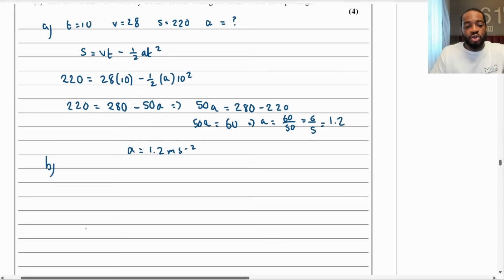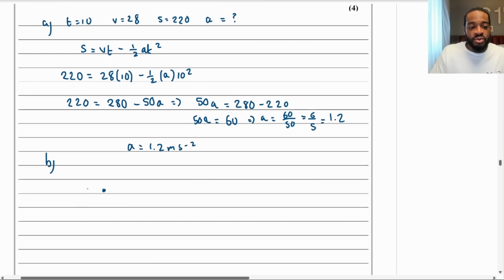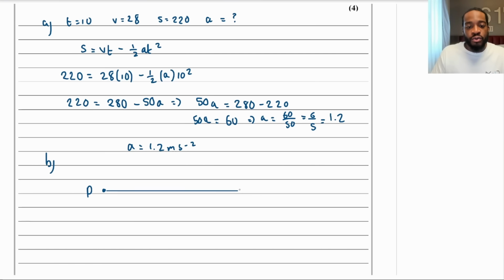So I'm going to draw a little diagram to visualize this. Let's put P here, and then let's say we've got Q, for example, like that. Now, what do we know? We know that this is V equals 28. This is 10 seconds in. And what we're saying here is, 4 seconds in, what is that distance there? Let's call it S4. This is when T is equal to 4. What is that distance? And then what is the distance when T equals 5? We'll see that T equals 10 would be further to the left, but you get the idea.